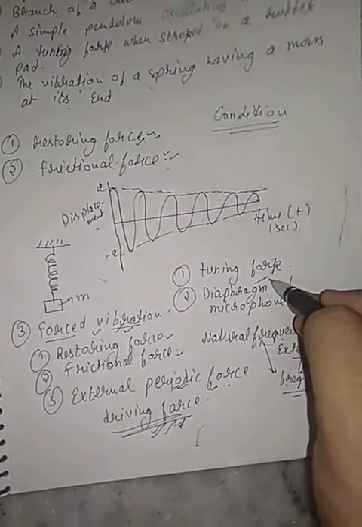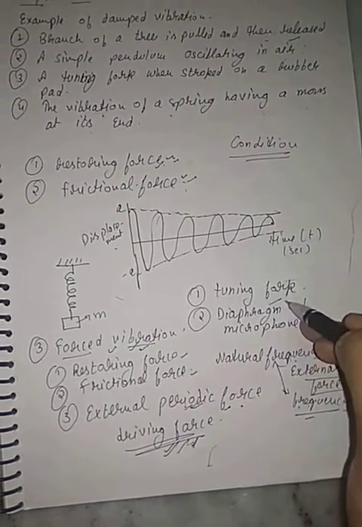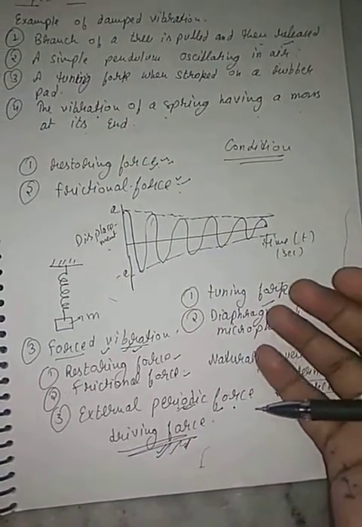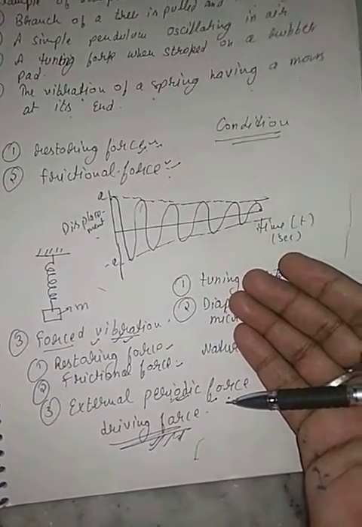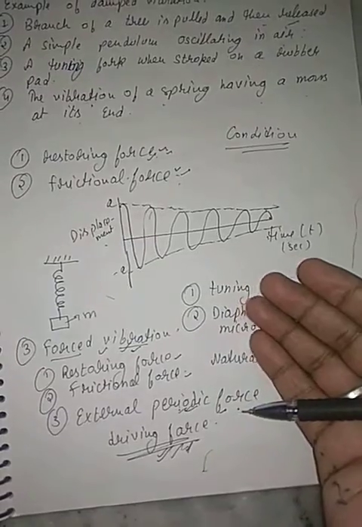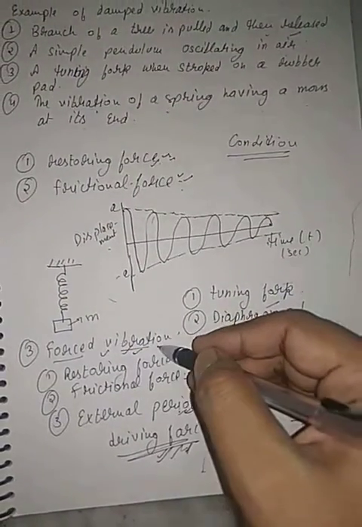Now we will discuss examples of forced vibration. When a tuning fork is pressed against a surface, say a table, it gets a larger surface area and an external force is applied on it. Clear? An external force is applied on the tuning fork, and the tuning fork gains a new frequency with a higher amplitude, so it goes into forced vibration.